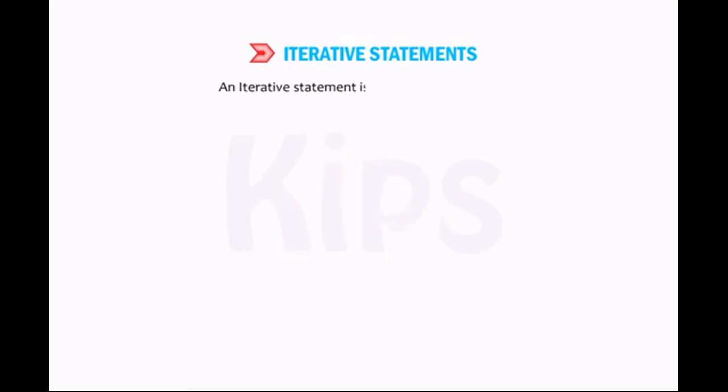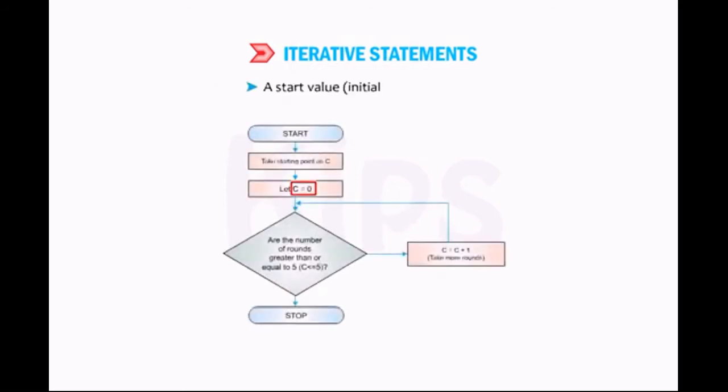An iterative statement is based on 3 values. A start value, that is initial value, example, C equals 0. A test condition, example, C is smaller than or equal to 5. A step value, increment or decrement, example, C equals C plus 1.